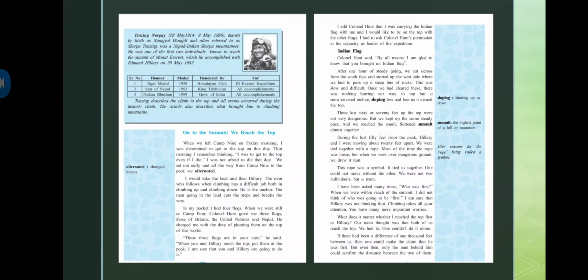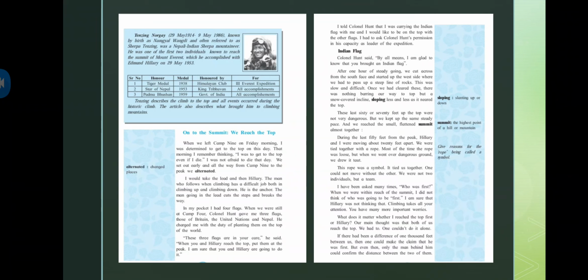These three flags are in your care, he said. When you and Hillary reach the top, put them at the peak. I am sure that you and Hillary are going to do it. So what Colonel Hunt said to Tenzing Sherpa was, these three flags are in your care now.